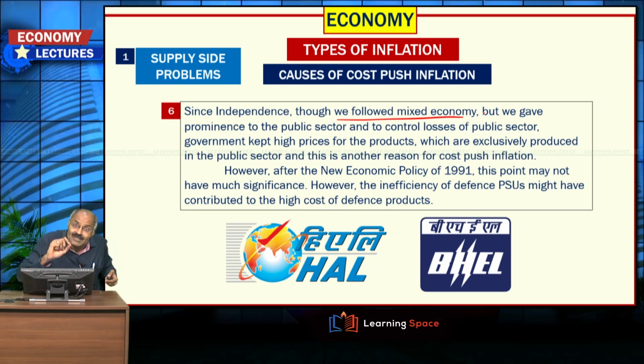Certain items in those days were reserved for the public sector, and to protect it from going into losses, the price protection given led to supply side, or you can say cost push inflation. However, please remember, after the new economic policy, a lot of liberalization took place, and this point may not have much relevance nowadays.